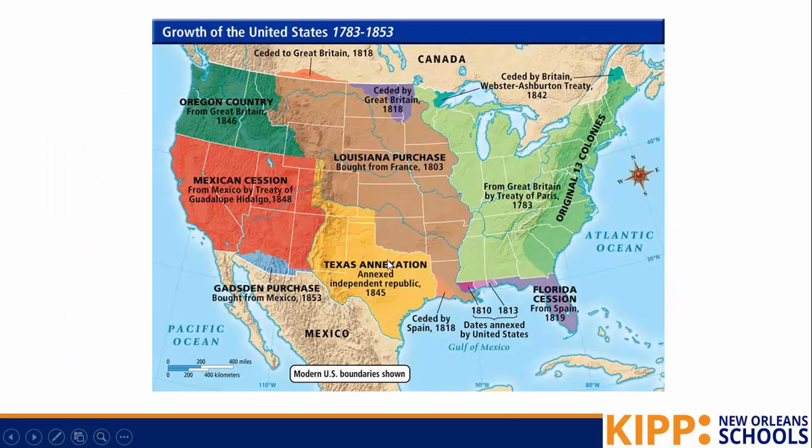And here we see a map of U.S. expansion. We see that the Louisiana Purchase, that was what originally gets people thinking about Manifest Destiny. This land here, the Mexican Secession and the Texas annexation, were won from the Mexican-American War. So here the United States fought a war in order to gain land from another country.